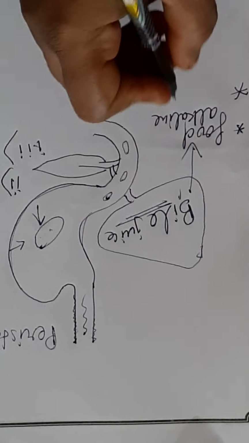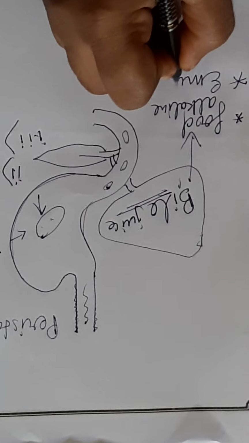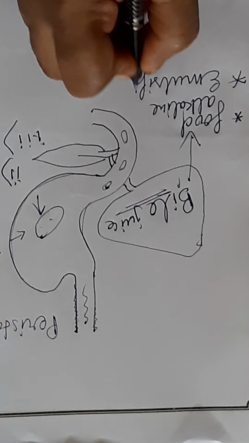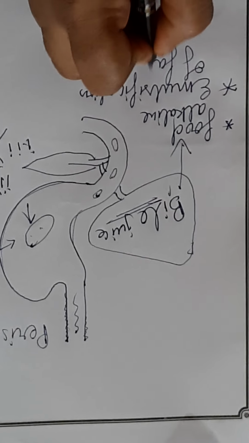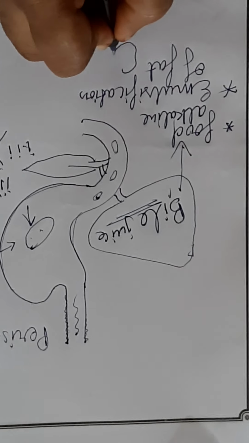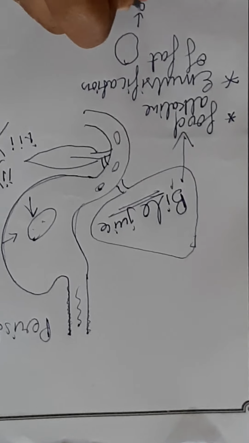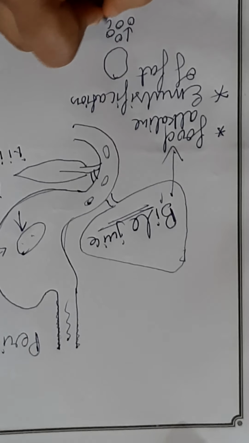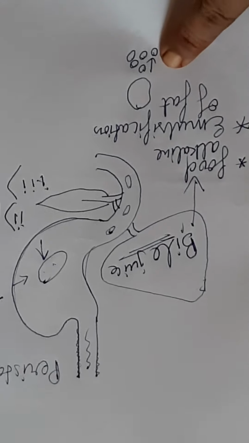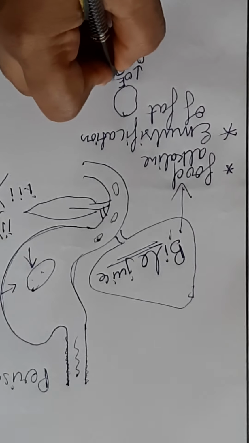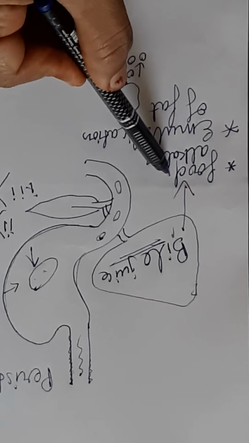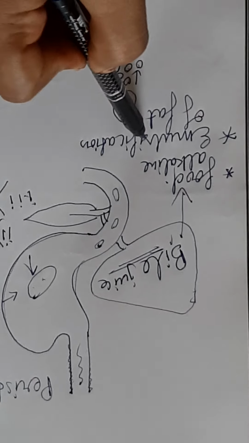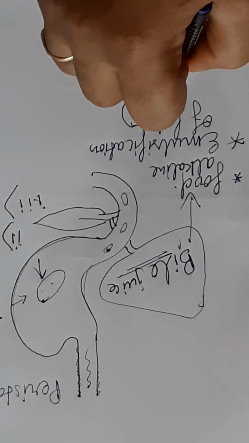Next, it causes emulsification of fat. Emulsification means what? Breakdown. Large fat globules are broken down into smaller fat globules by the action of this bile juice so that enzymes can further break them down. So two important functions: it makes food alkaline, and causes emulsification of fat.